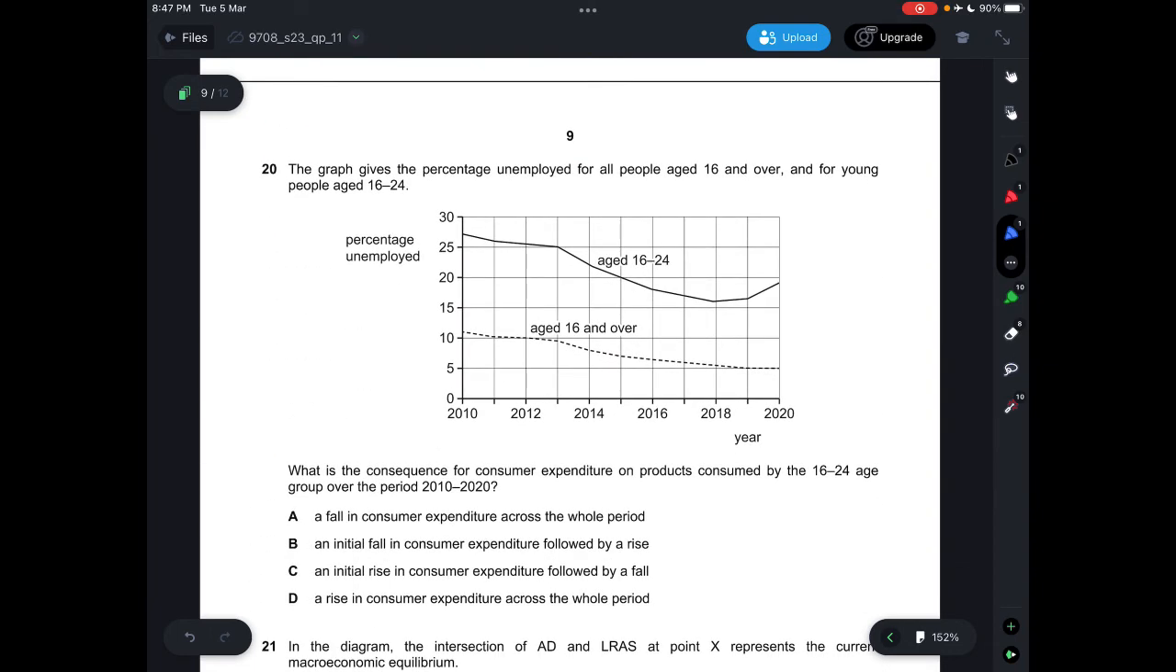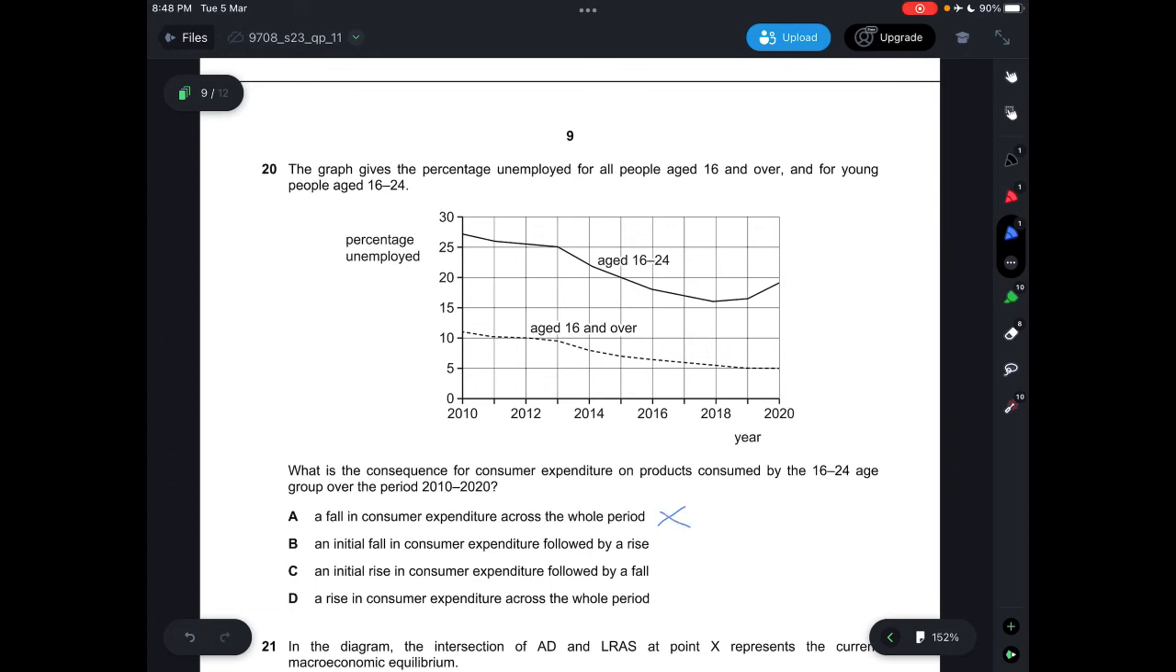Question 20, the graph gives the percentage unemployed for all people aged 16 and over and for young people aged 16 to 24. What is the consequence for consumer expenditure on products consumed by the 16 to 24 age group over the period of 2010 to 2020? You can see that in 2010, the percentage unemployed is at 26 or 27, and then for 2020 it is at 19%. So A says a fall in consumer expenditure across the whole period, which is incorrect.